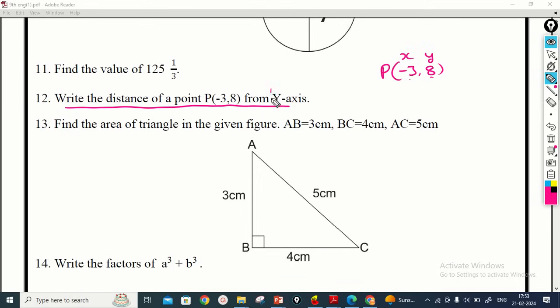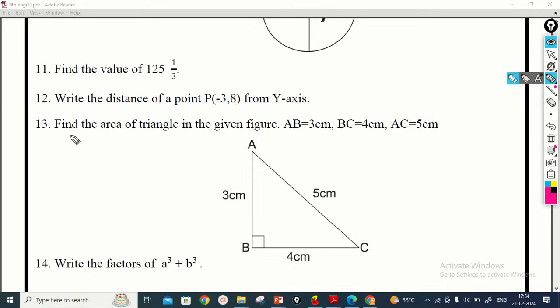But the distance from the y axis is always x. This is the distance from the y axis, and 8 is the distance from the x axis. So we have to write that the distance of the point P from the y axis is minus 3.